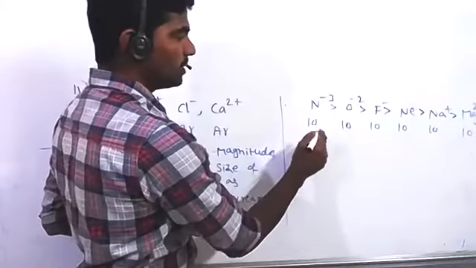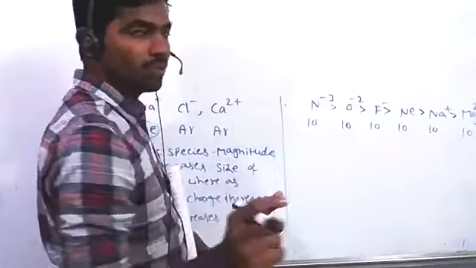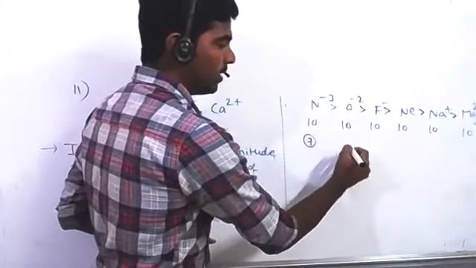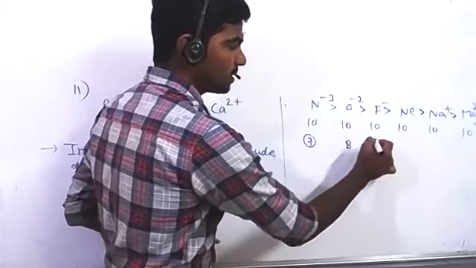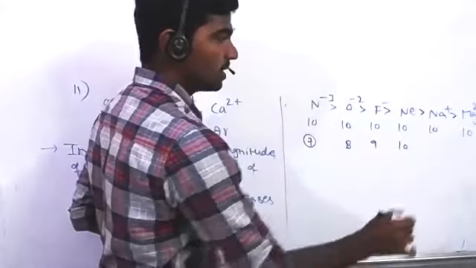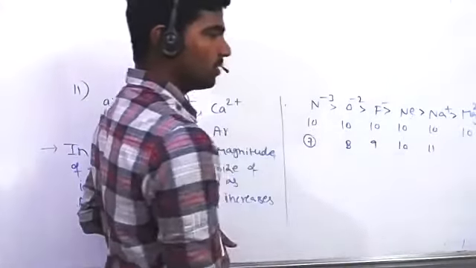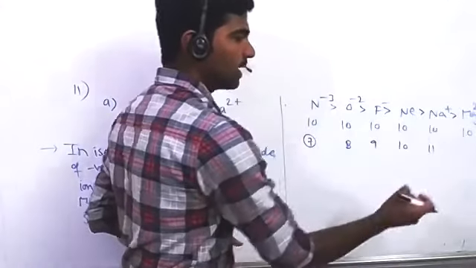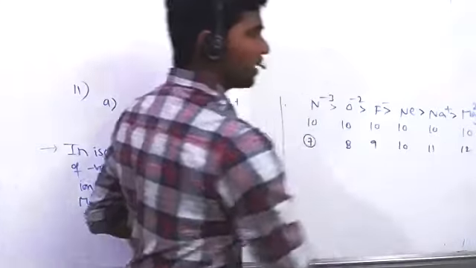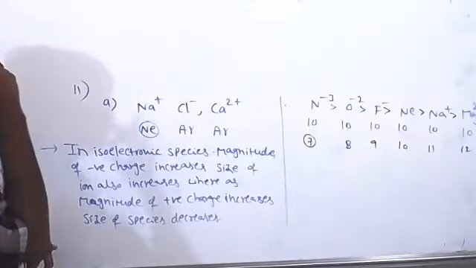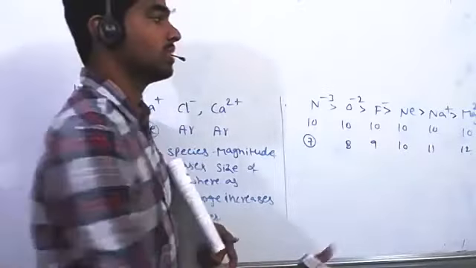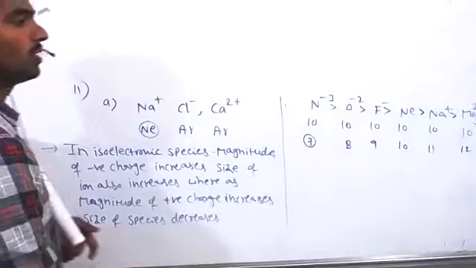Because nitrogen carries 10 electrons, but in the nucleus it has only 7 protons. Only 7 protons are attracting these 10 electrons. Here 8 protons are attracting 10 electrons. Here 9 protons, 10 protons attracting 10 electrons, but here the number of protons is more. That's why it very strongly attracts the 10 electrons, and the size becomes small. And in magnesium 12 protons are there, so the higher the positive charge, the more strongly it attracts all the valence electrons also. That's why the size of Mg2 plus becomes very small.